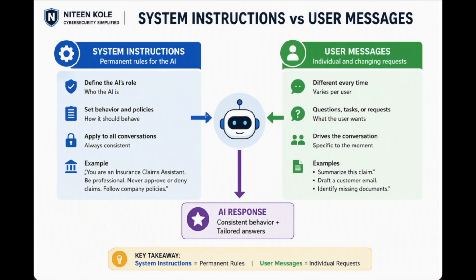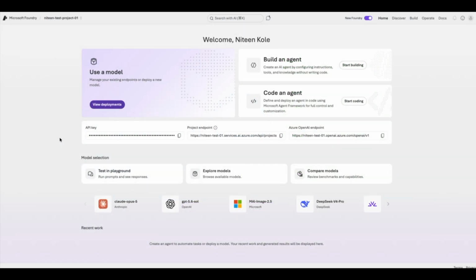Now, why is this important? Enterprise AI applications need consistent behavior, policy compliance, and predictable responses across different customer requests. Without system instructions, every user prompt must include all the rules again and again. That quickly becomes messy and inconsistent. Let's do a quick demo.